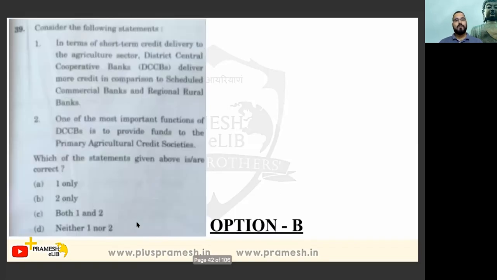Let's move further. This is a mere logical question. In terms of short term credit delivery to agriculture sector, district central cooperative banks deliver more credit in comparison to scheduled commercial banks and regional rural banks. Okay, one of the most important functions of DCCB is to provide funds to the primary agriculture credit societies. Seriously, it's a vague statement.